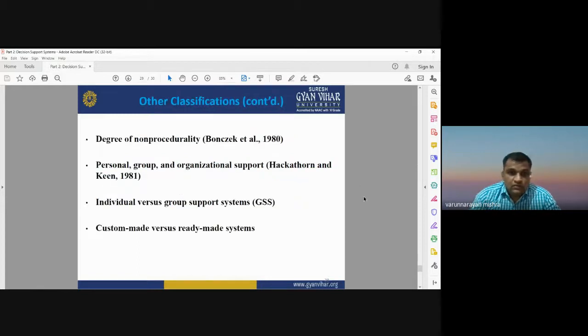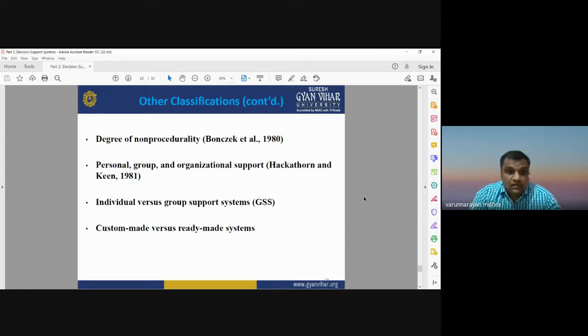Degree of non-procedurality, personal, group, and organizational support, individual versus group support system, and custom-made versus ready-made system. These are some other classifications. You can categorize your decision support system as customized or ready-made. It may be individual versus group support system.